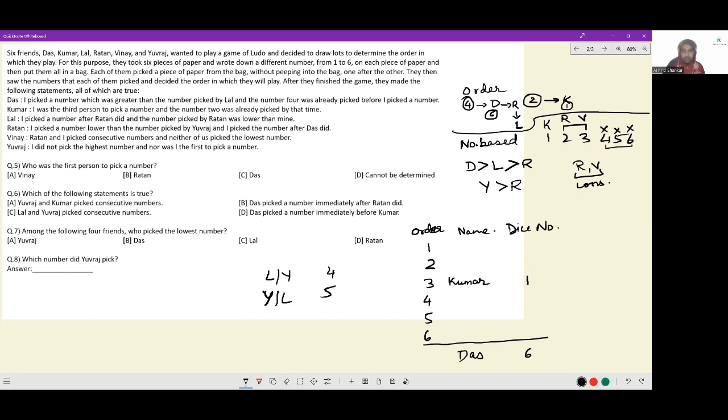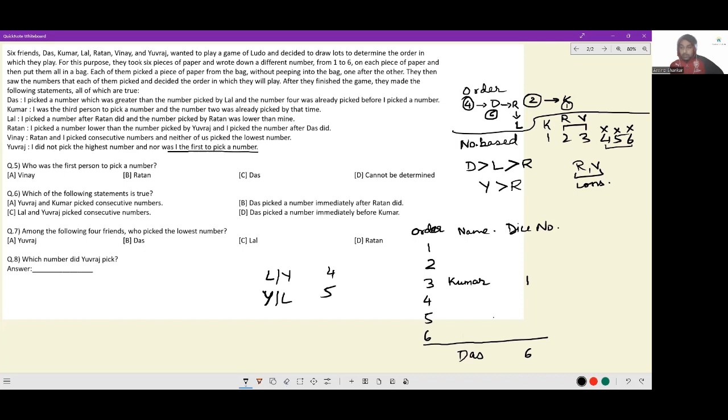Pay attention here. See, 4, Das, Ratan, Lal. These 4 have to come. There are 5 spots available. If I put 4 here, Das here, Ratan here, and Lal here, it would mean Lal does not have 4. So Yuvraj will have 4. If Yuvraj has 4, we have a condition that Yuvraj was not the first to pick a number. So Yuvraj would have to come here, which is impossible. We cannot have Yuvraj coming here. So this is gone. This cannot possibly be accurate. This is an unacceptable case.